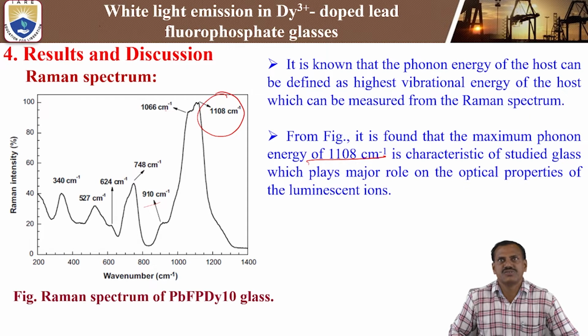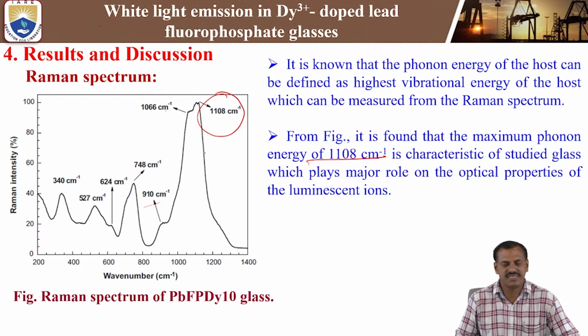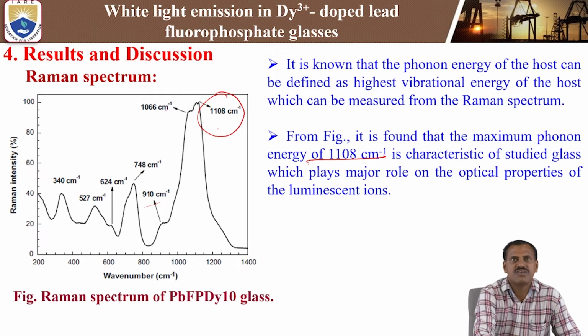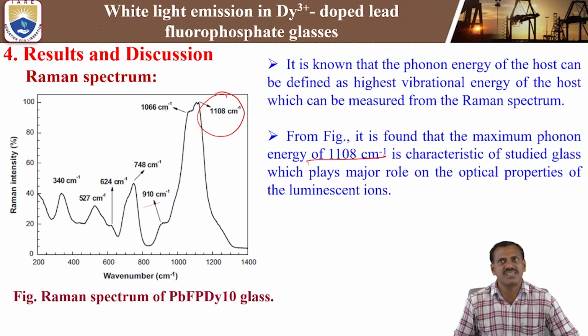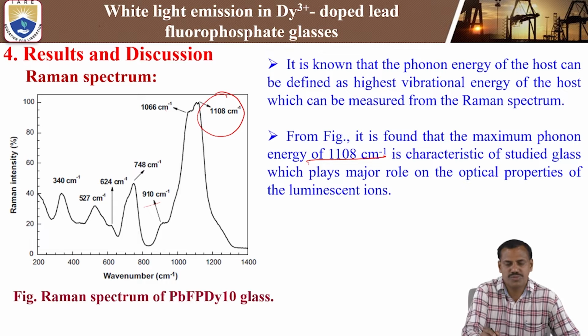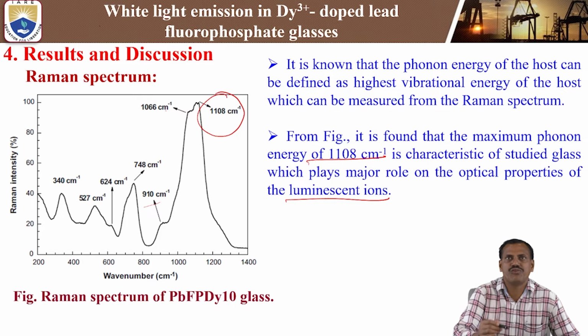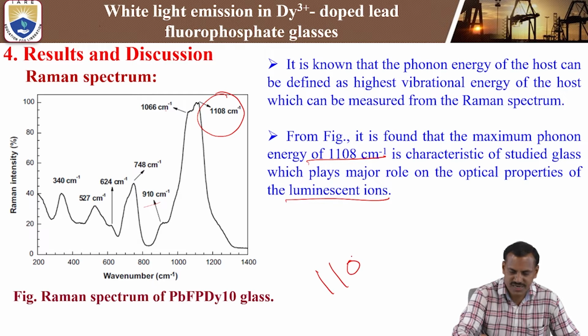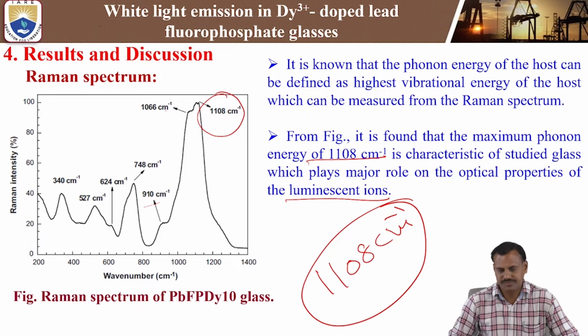From the figure, it is found that the maximum intensity band is observed at 1108 centimeters inverse. The studied glass plays a major role in the optical properties of the luminescent ions, that means dysprosium 3 plus ions. In these lead fluorophosphate glasses, the phonon energy is 1108 centimeter inverse. This is the phonon energy of the present studied glass sample.